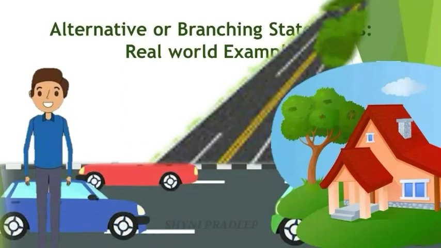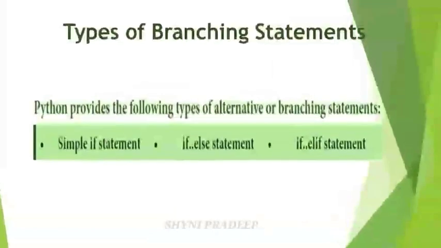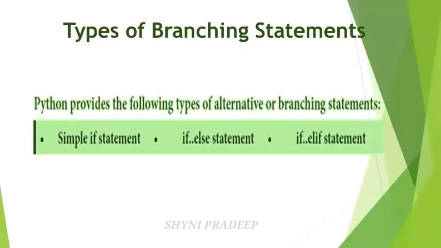The same thing you are going to learn in this topic. Alternative or branching means it has two or more choices. Finally, you will get only one result as an output based on the condition. So these branching statements or alternative statements are executed based on the condition. These statements are divided into three types.